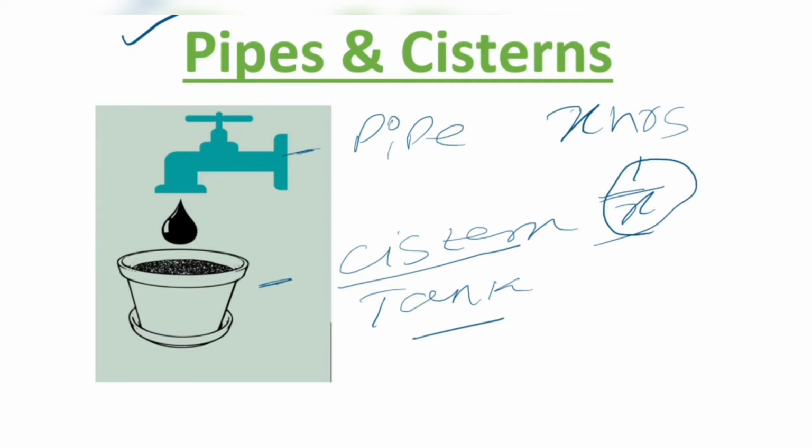The next point is: if a pipe is filling the tank, we assume it as positive. If it is emptying the tank, then it is assumed as negative. These are the basic terminologies we'll be using in upcoming problems. Also, pipes and cisterns problems resemble the problems of time and work.